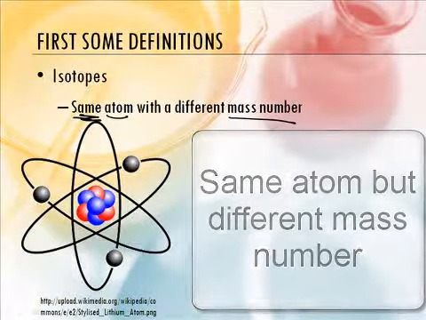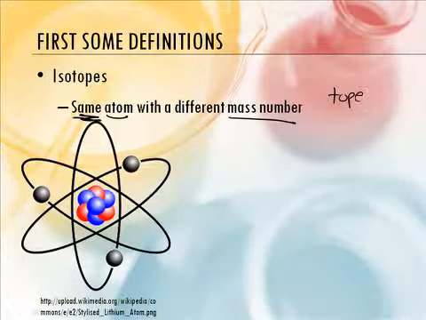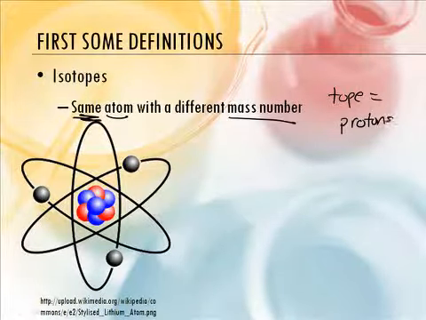Now we're getting tope somewhere. I don't know for sure if this is true, but I'm going to call tope equal to protons, or the atom. Yeah, something like that. So we're going to learn about isotopes today. So it's the same atom with a different mass number?